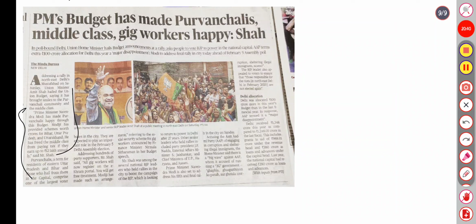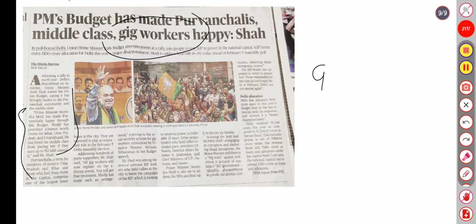Gig workers are basically those who work part-time and on the basis of their willingness, whether as delivery boys or cab drivers. It's not full-time employment, it just depends on their willingness to do the job or not. So these are gig workers.